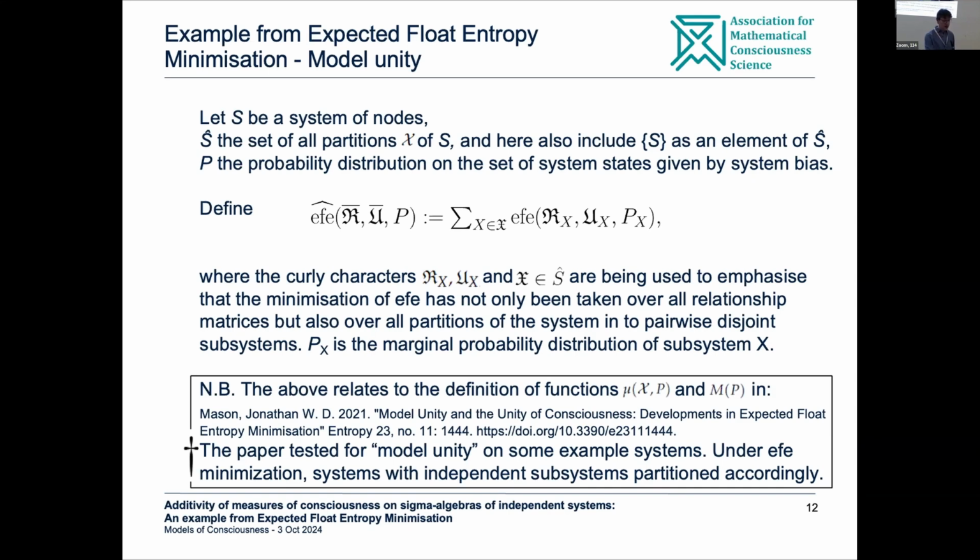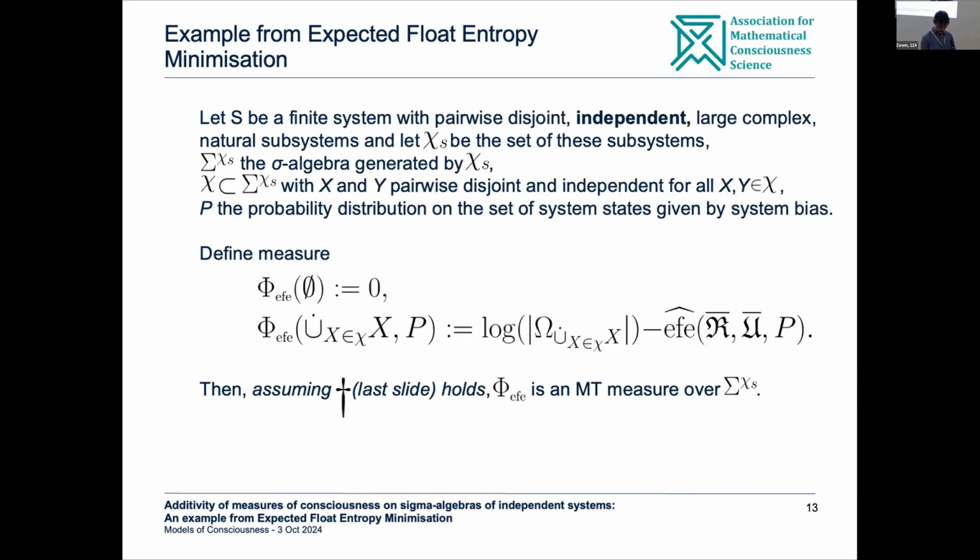Now, there's a dagger there. I'll use that dagger to refer back to this point because this is not a proof in general. We're just saying that it worked great when we tried it with respect to these tests that we did. And so it's an assumption that it would work always or on a much, much larger range of experiments. Okay, so at last, we're getting to the point where we're able to define a measure. Okay, wonderful. So I'll probably just read out this slide.